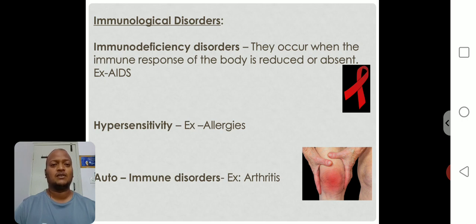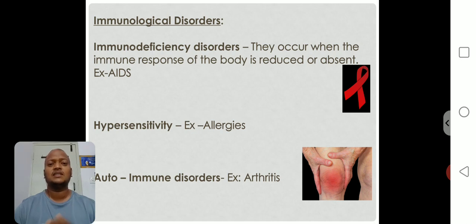Not three-wheeler auto, right? Auto means self. Autoimmune disorders. Self. In earlier classes we discussed the immunity system. Our immunity system majorly works based on the recognition of self and non-self cells. First, our immunity system needs to identify which are self cells and which are non-self cells. The discrimination is there, and only then it destroys non-self cells.